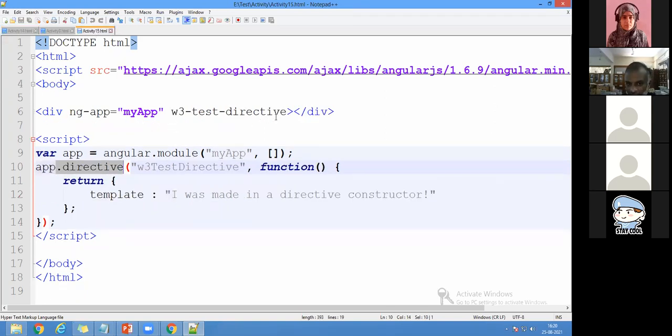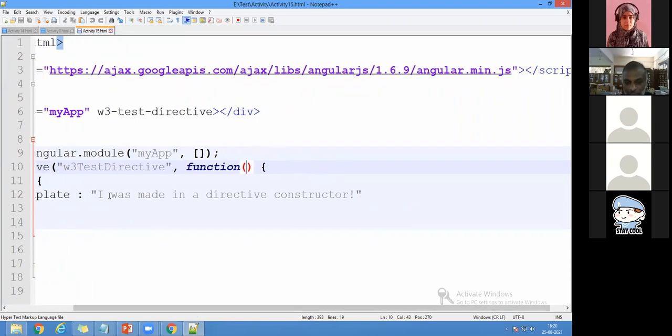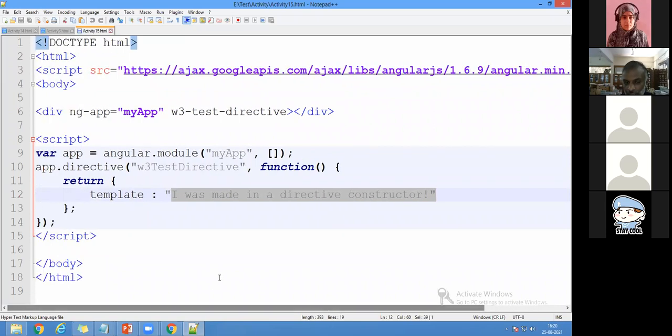So the W3 directive, you can see app.directive of the W3 directive function, where there is no scope. I'm not going to use any data. If I want to use data, I can use the word scope, and that scope I can write, and it's going to be written. What is written in the template? I made it in a directive constructor. So don't get confused. What is your problem?